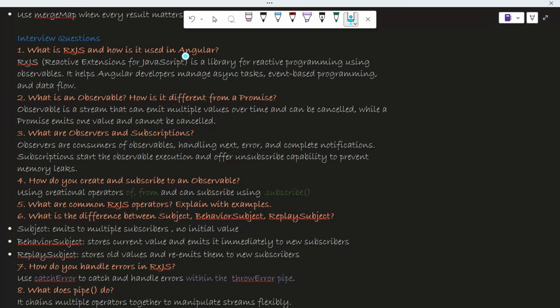So just remember bullet points: it is Reactive Extensions for JavaScript. It is a library, bullet 1. Bullet 2, used for reactive programming, uses observables for your asynchronous data. It manages asynchronous tasks, event-based programming, and data flow.